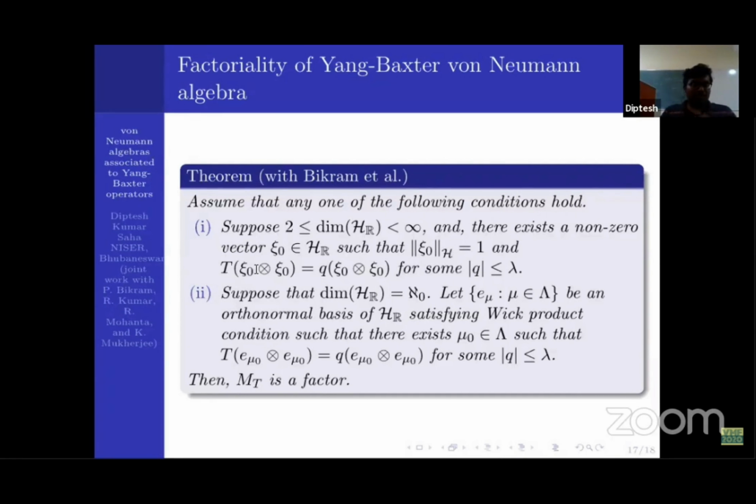One thing I want to remark here is that this condition is very helpful for us, because with this condition, for the singly generated subalgebra M_xi0, the GNS space becomes really nice. So this condition was very much helpful for us. Okay, thank you.